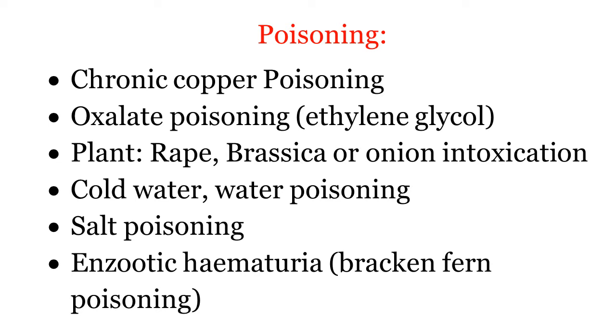Certain poisonings are also confused with post-parturient hemoglobinuria: chronic copper poisoning, oxalate poisoning, that is ethylene glycol poisoning, many poisonous plants, rape, brassica or onion intoxication, cold water or water poisoning, salt poisoning, enzootic hematuria, that is bracken fern poisoning. It is also an ornamental plant poisoning.